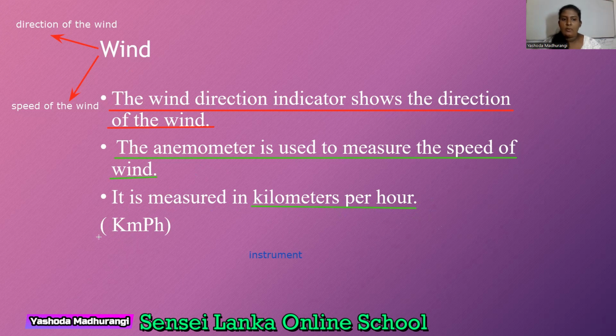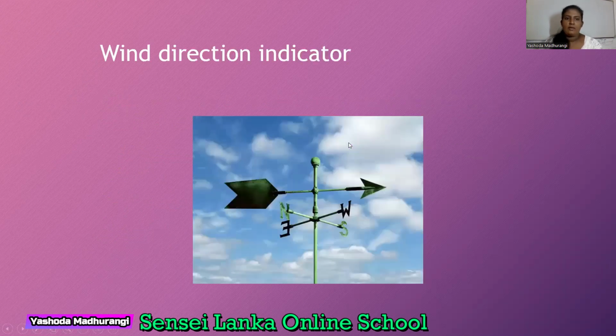What is the short form? kmph. That is the unit of measuring. Kilometers per hour. So now I think you understand this part. Now we can go to the next one.